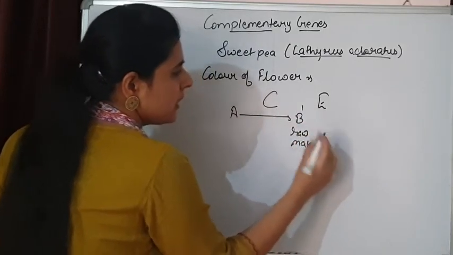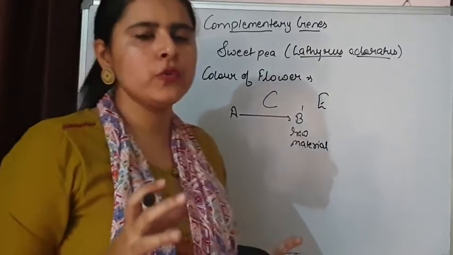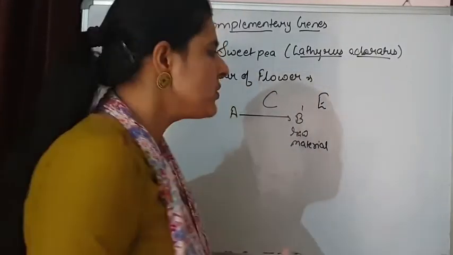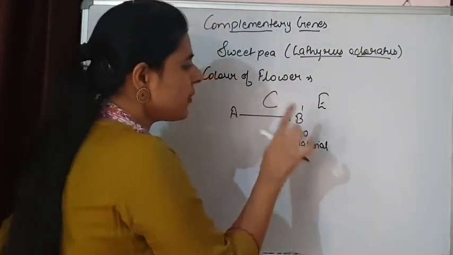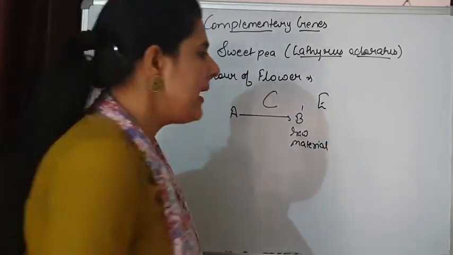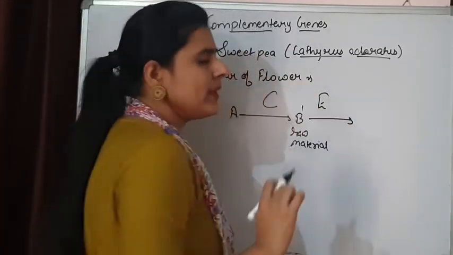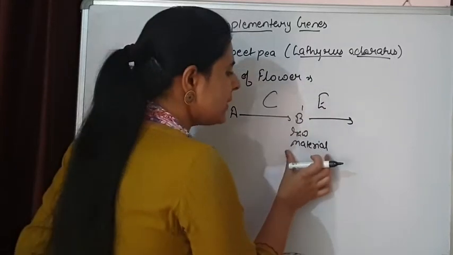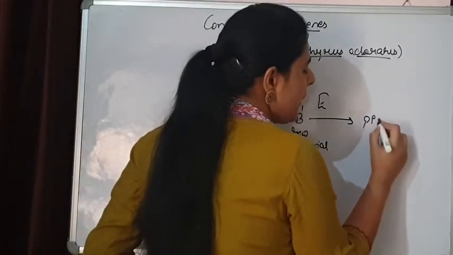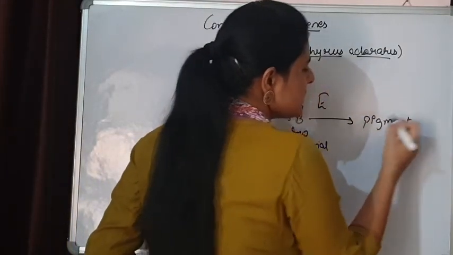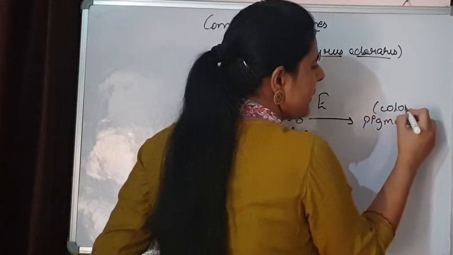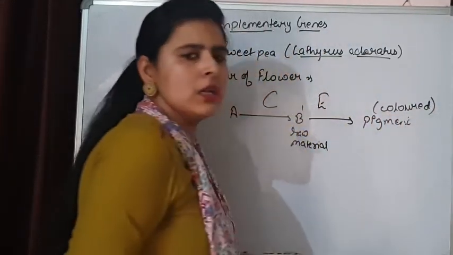For colored flowers, we are required to form a colored pigment. So this C is responsible for the formation of raw material, and this E is forming an enzyme that is converting this raw material into a pigment, which is responsible for the color of a flower.